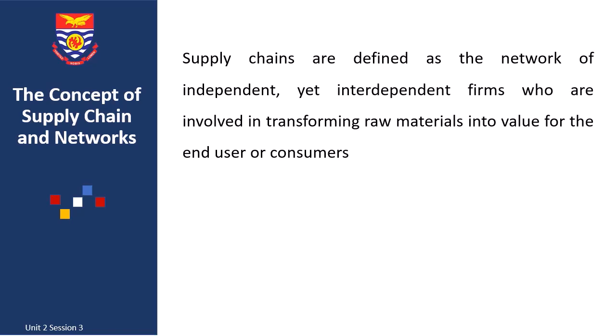The supply chain is a network of firms. There should be a network with every single actor connected before we can call it a supply chain. Once one actor is taken out of the chain, then it's no longer a chain. Everything should be connected in a network.